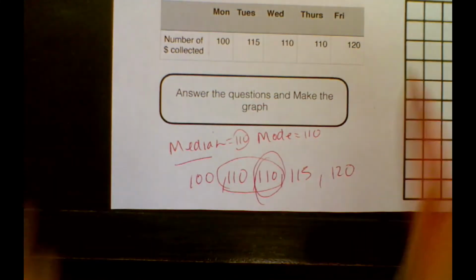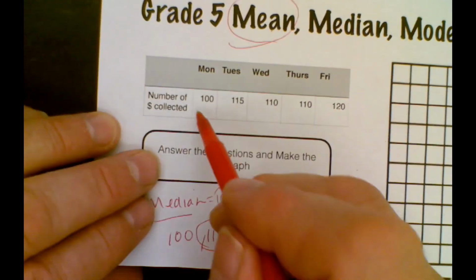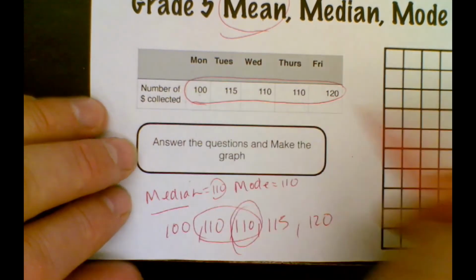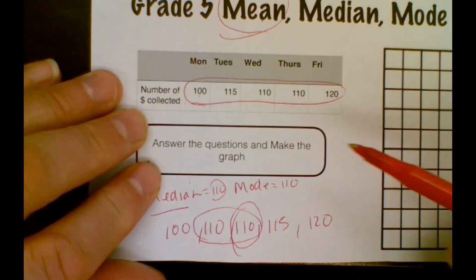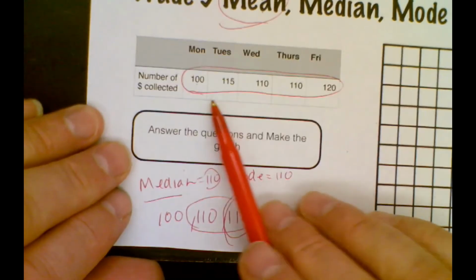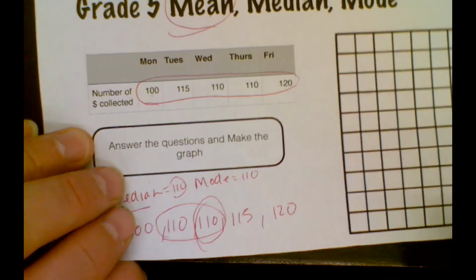Now, to do the mean, what I have to do is add all these numbers up and divide by 5. So I'm going to let you do that with your calculator to figure out what the mean is. And it doesn't ask you this time, but the range would be the smallest to the biggest, so it would be 100 to 120. And you could make a graph on there if you want.